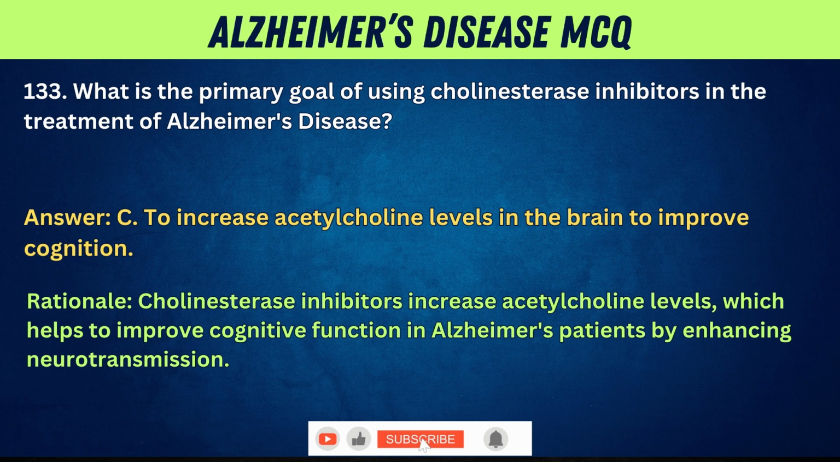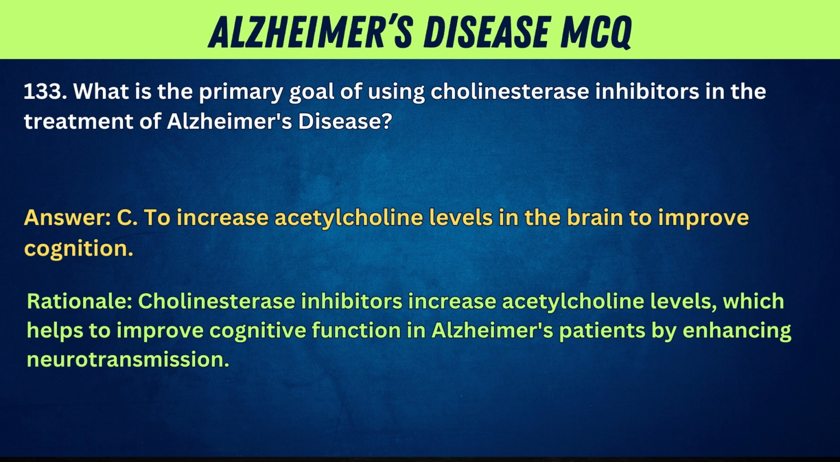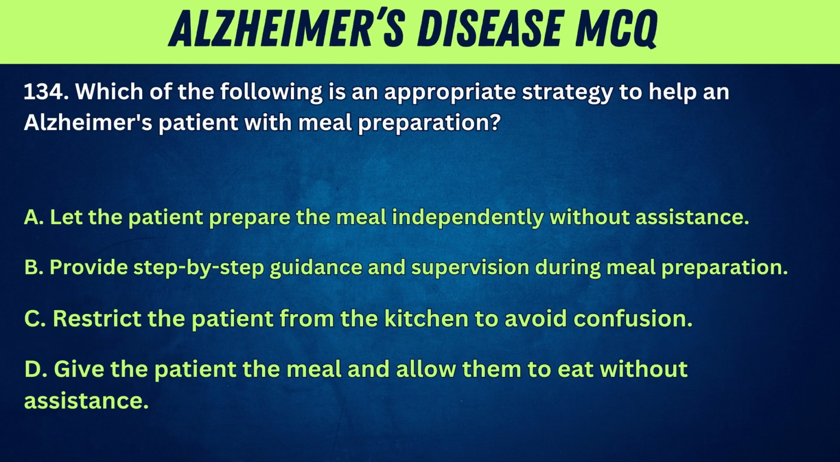Answer. C. To increase acetylcholine levels in the brain to improve cognition. Rationale. Cholinesterase inhibitors increase acetylcholine levels, which helps to improve cognitive function in Alzheimer's patients by enhancing neurotransmission.